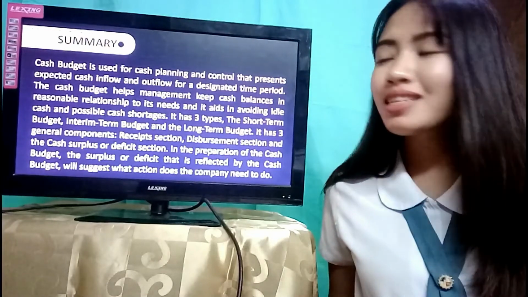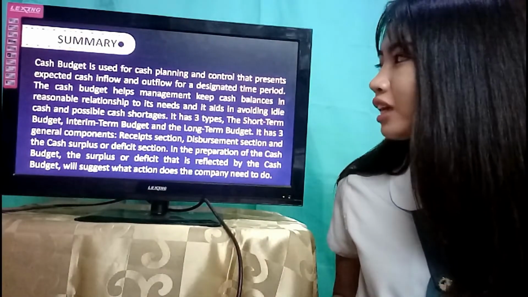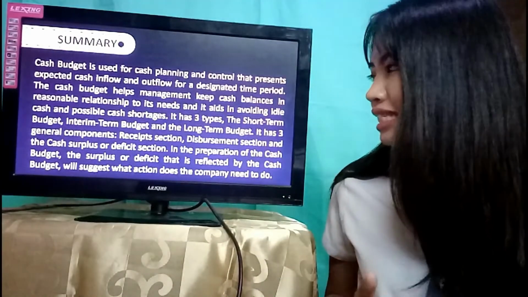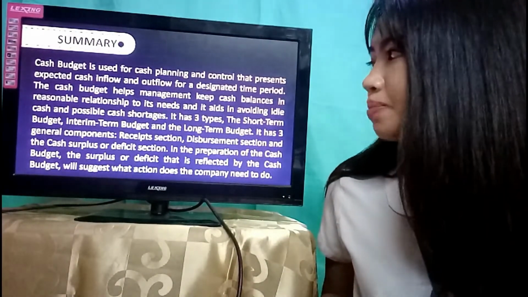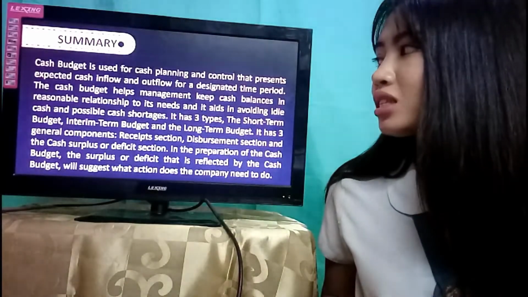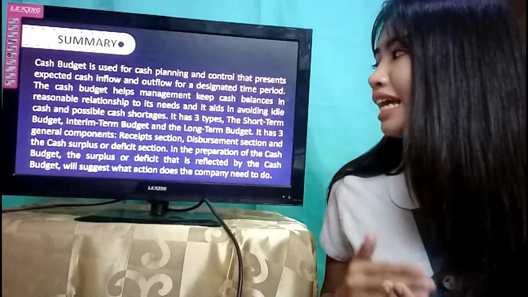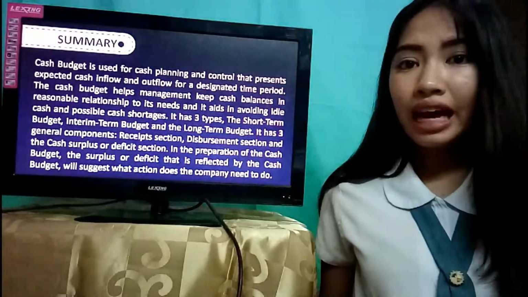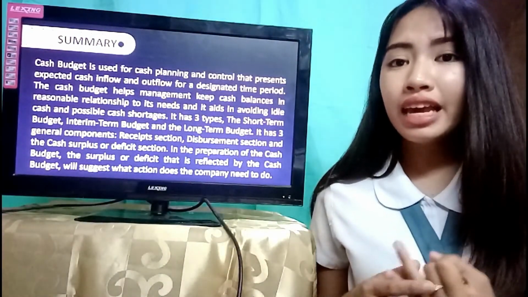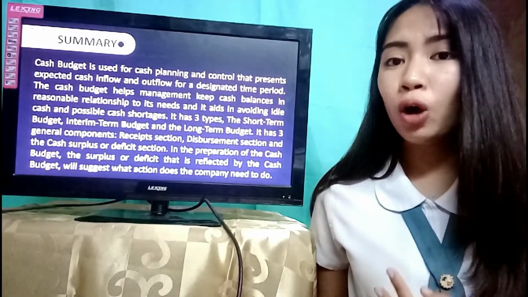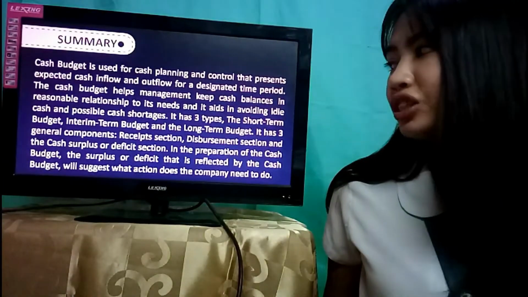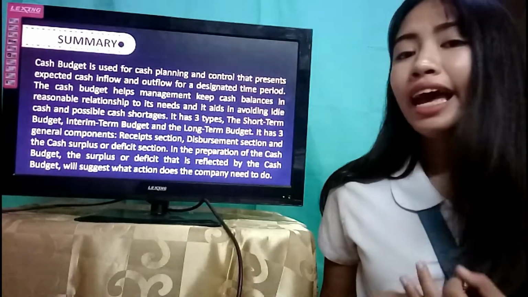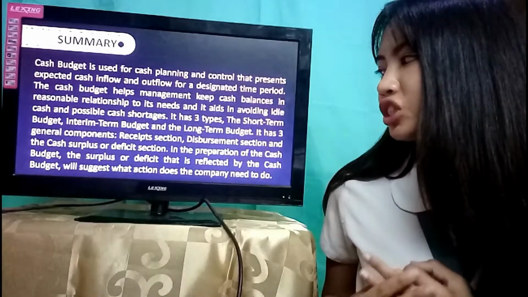To summarize, cash budget is used for cash planning and control that presents expected cash inflows and outflows for a designated time period. The cash budget helps management keep cash balances in reasonable relationship to its needs, and it aids in avoiding possible cash shortages. It has three types: the short-term budget, the interim-term budget, and lastly, the long-term budget. It has three general components: the receipt section, disbursement section, and lastly, the cash surplus or deficit section.